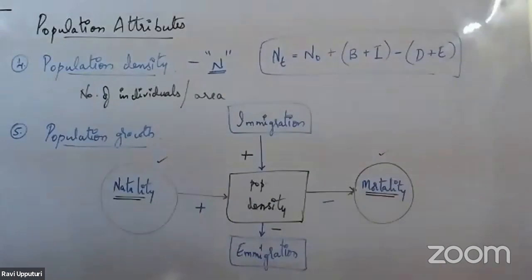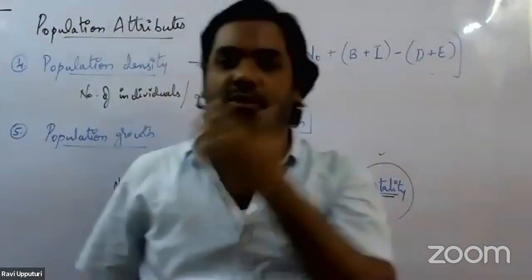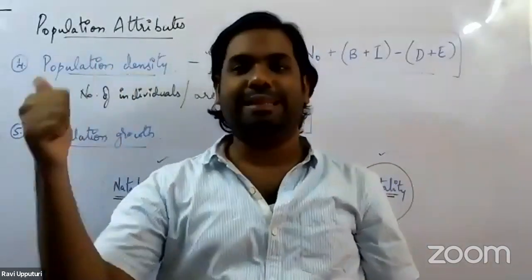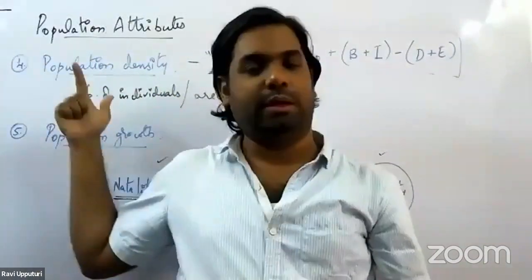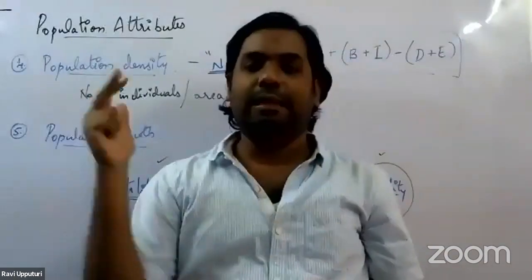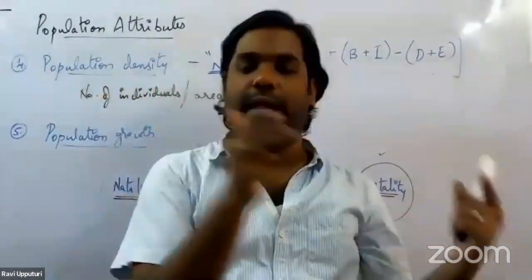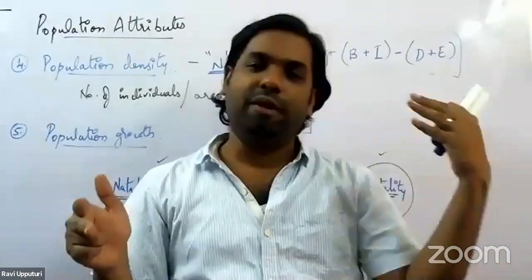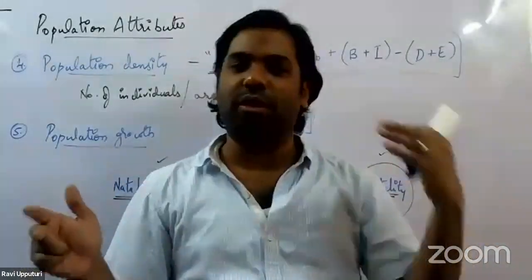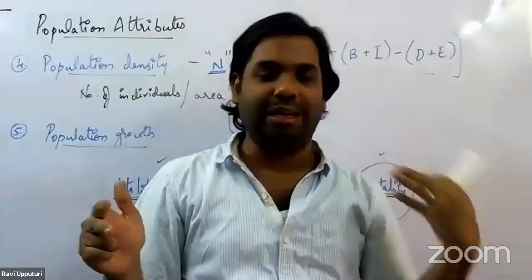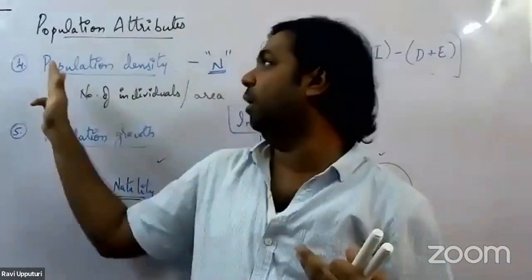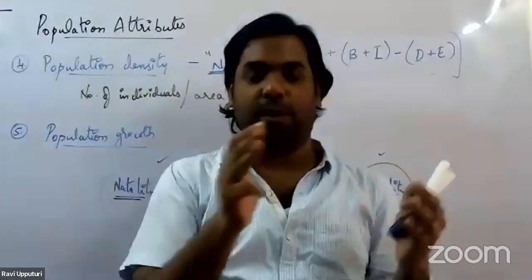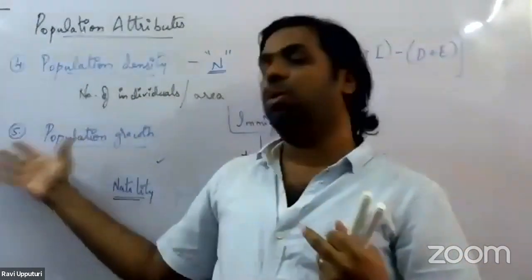So five attributes we have seen so far pertaining to the population. Number one was with regards to birth rate and death rate. Number two, the sex ratio. Number three, the age distribution. Based on the age distribution, we were able to come up with the age pyramids, because of which we were able to say whether a particular population is a growing population, steady population, or a declining population. The fourth one, population density, the number of individuals present in a particular population per unit area. And the fifth one is population growth.